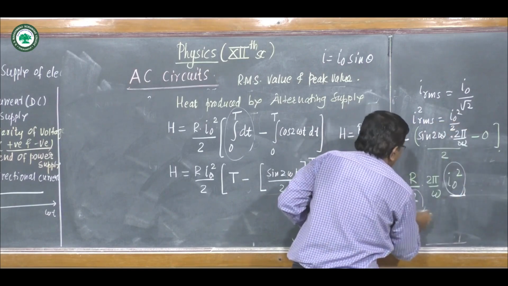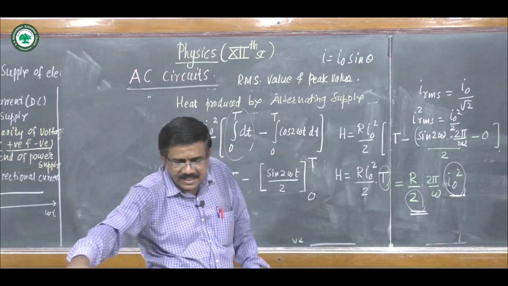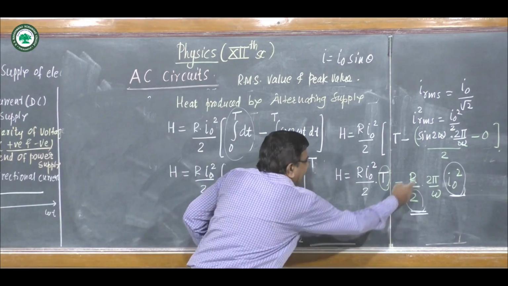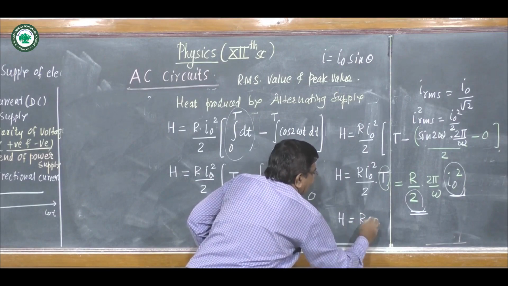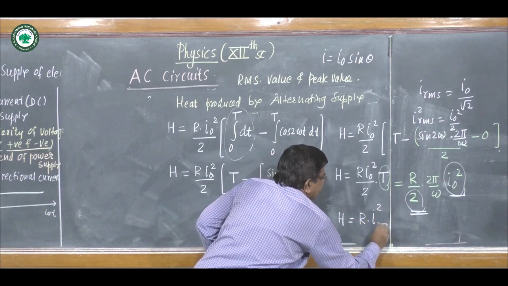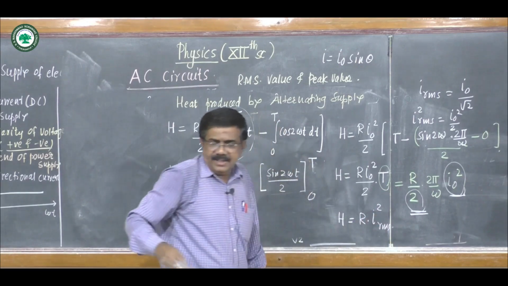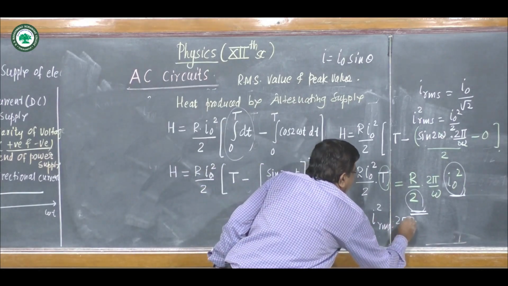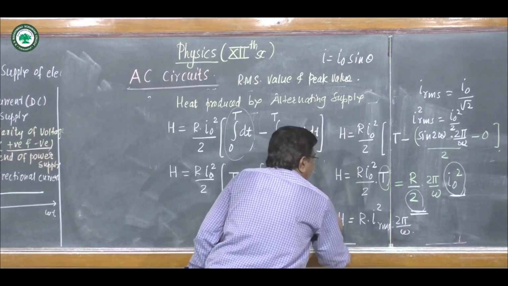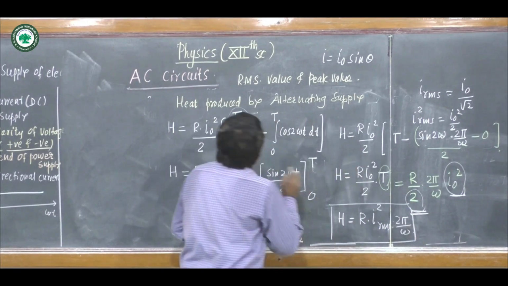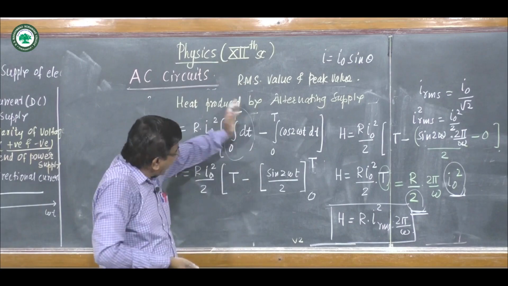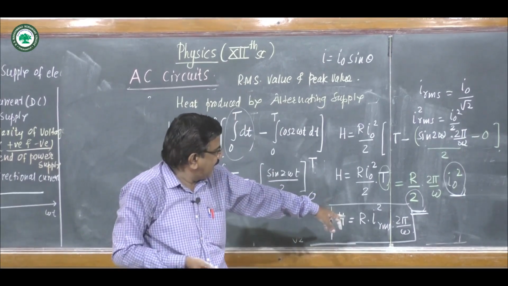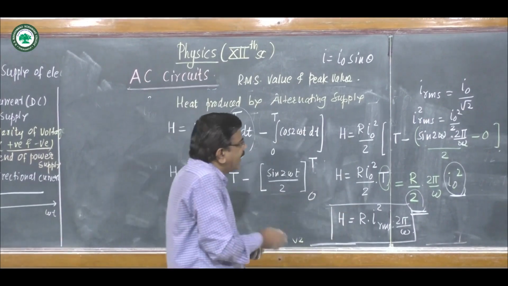So this part is I square RMS, and hence we write the heat produced as capital R I square RMS into 2 pi upon omega. This is the heat produced by the alternating supply.